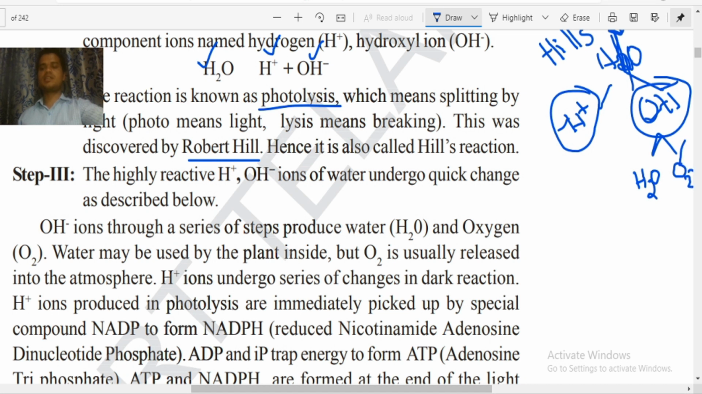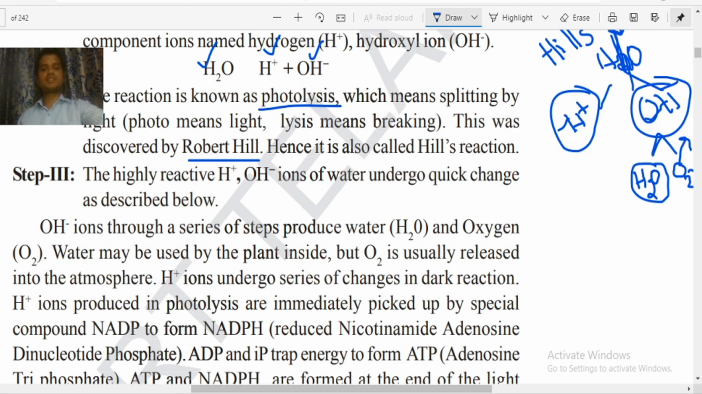As oxygen is a very light gas, it goes out of the plant, and water is very heavy and will be used up by the plants. The excess amount of water will be lost through the plants by a process called transpiration.